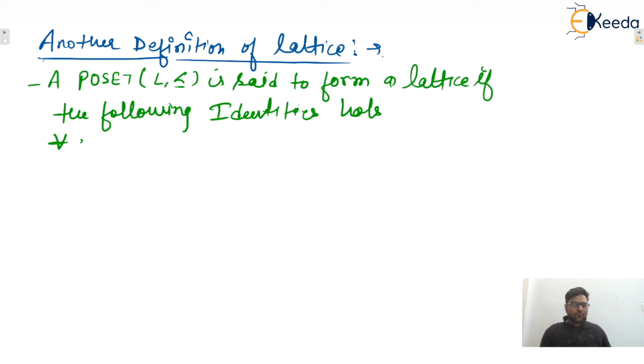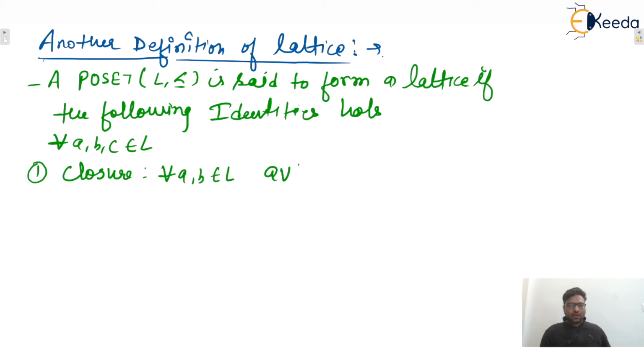That is, for every A, B, C belongs to L. The first one is closure. For every A, B belongs to L, A or B belongs to L, and A and B must belong to L only. That means closure, meaning the supremum and infimum must belong to the same lattice only.